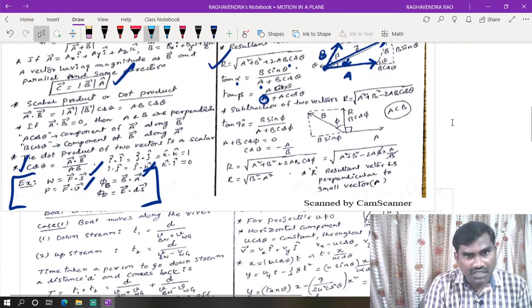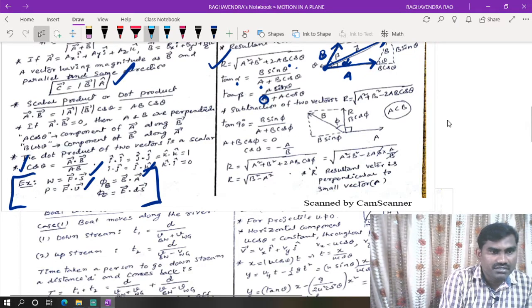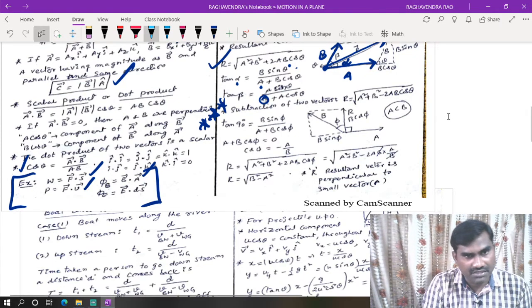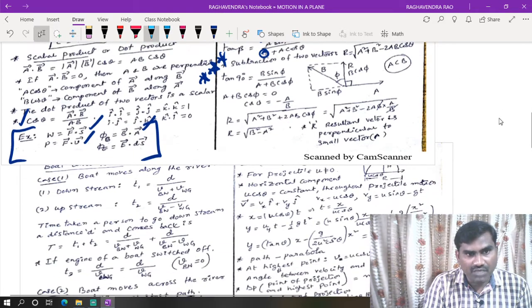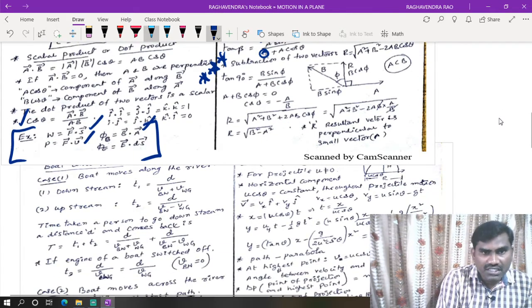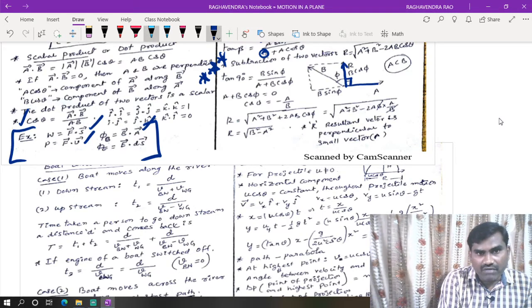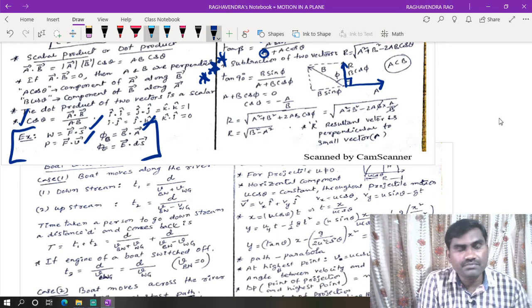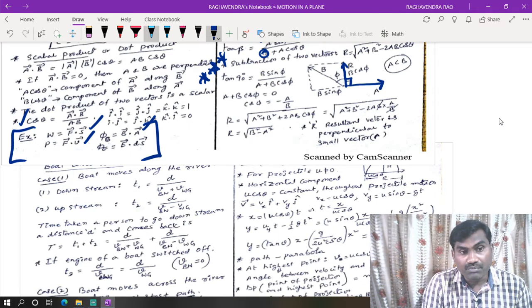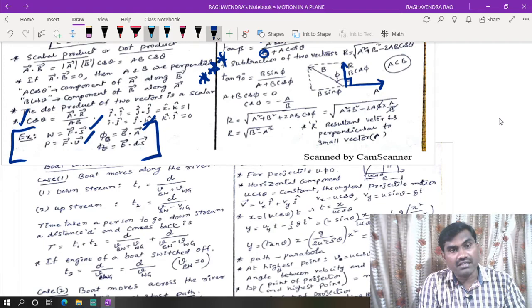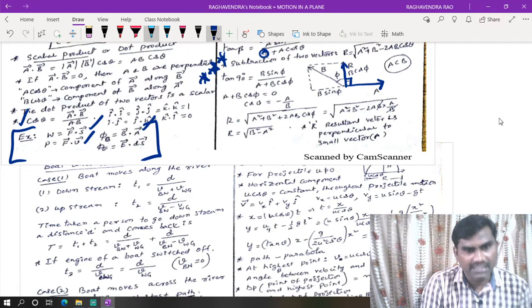Another question was asked in the previous AIPMT examination and also the JEE Mains examination. What we have to consider here is that the resultant vector is perpendicular to the small vector. This is the condition. The resultant vector is perpendicular to the small vector, A or B, whichever we have taken.